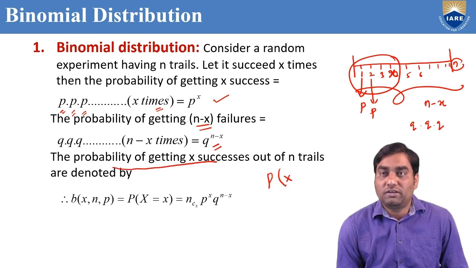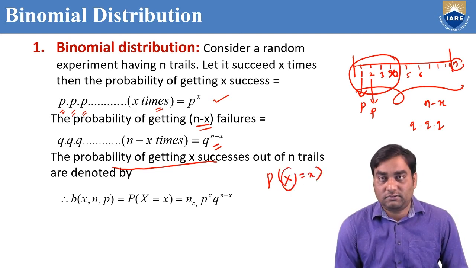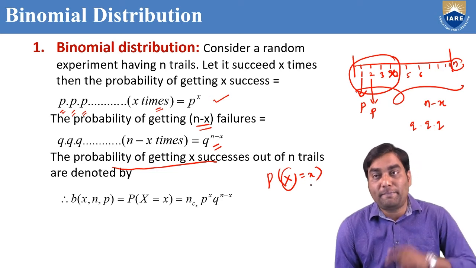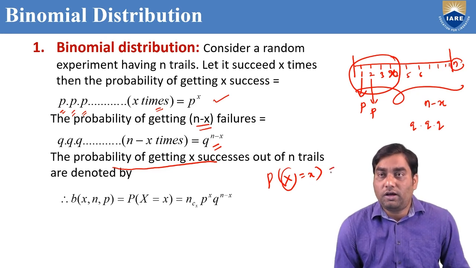P of X. Capital X is a success. Small x is a number of successes. Probability of success equal to small x, probability of getting number of successes. The formula in a binomial distribution is P power x into Q power n minus x into NCX.